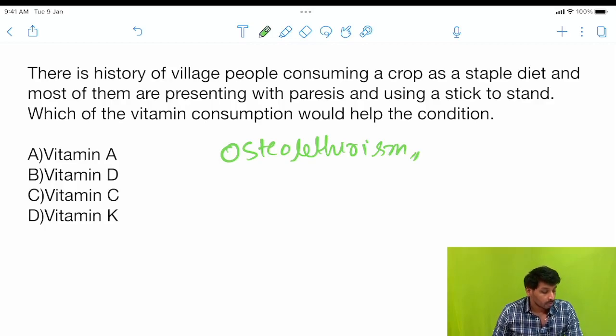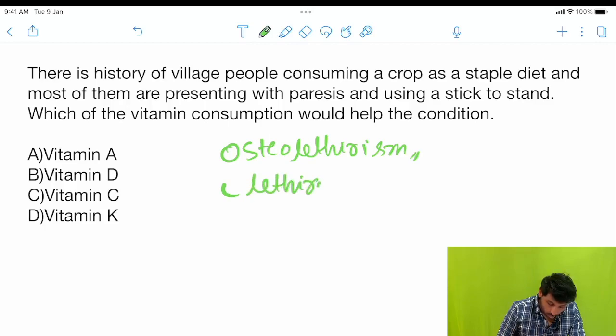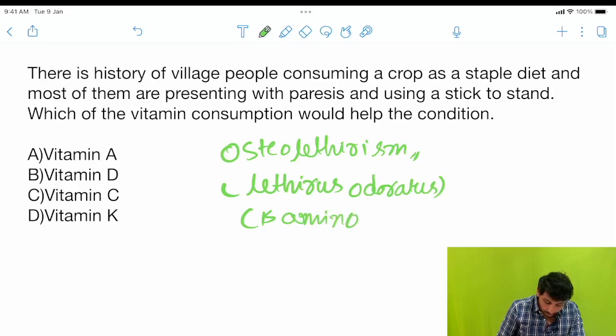Osteolathyrism is caused by the crop they are consuming, Lathyrus odoratus, which contains a chemical component, beta aminopropionitrile.